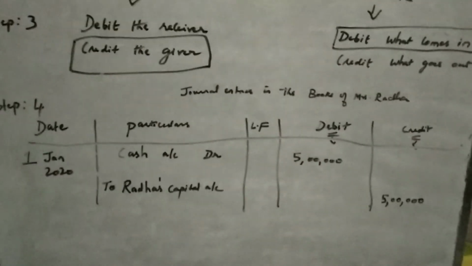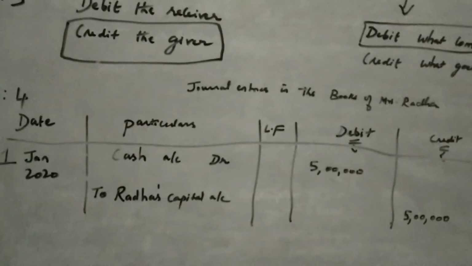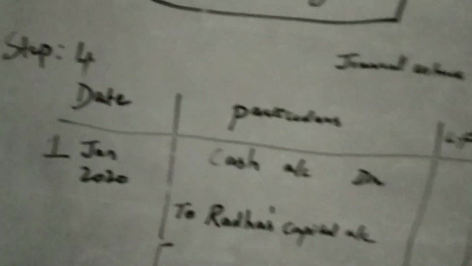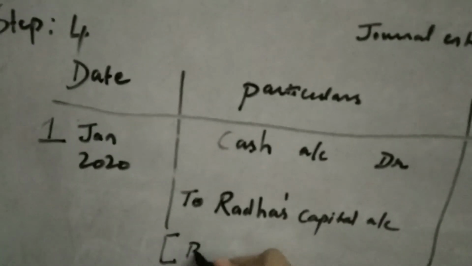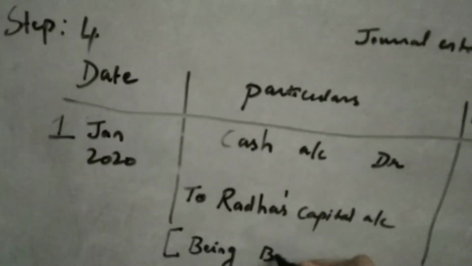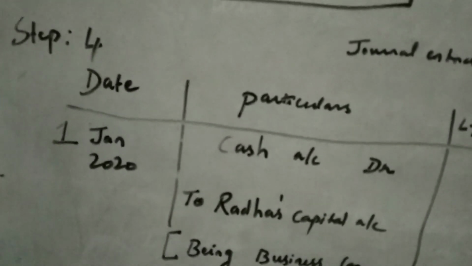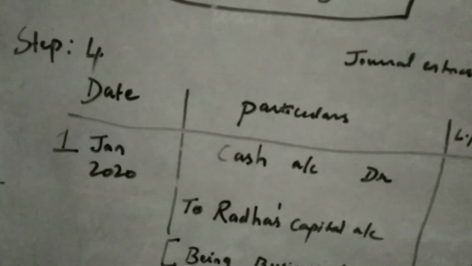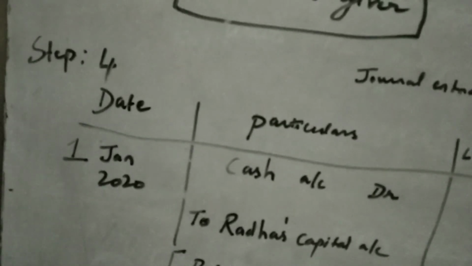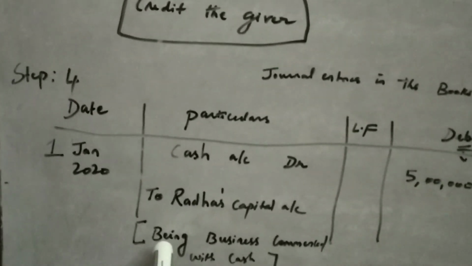Okay, step 4, we have written the entry and we are going to give narration within brackets. Being business commenced with cash. You can either use the word being.